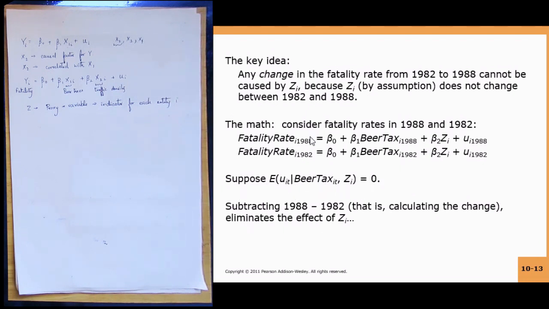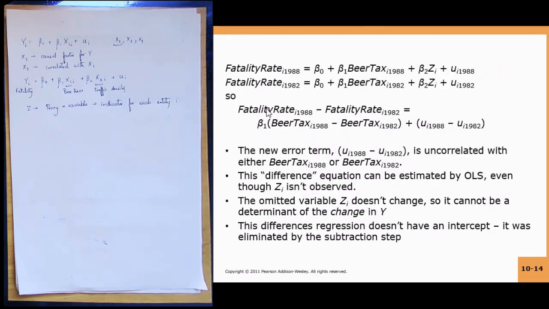So if you subtract the 1982 equation from the 1988 equation, that is 1988 minus 1982, it eliminates the effect of ZI, because these two terms cancel out and beta 0 also cancels out. So what do we find? We find fatality rate I 1988 minus fatality rate I 1982 is beta 1 times beer tax I 1988 minus beer tax I 1982.